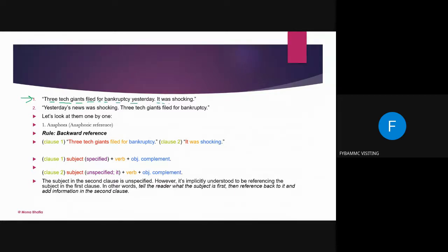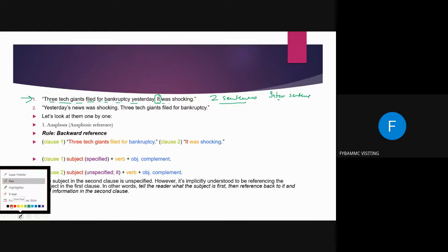It was shocking. Now these are two sentences, right? As I told you, this is an example of inter-sentence reference. This word "it" has come here in the second sentence, but it refers to something else. So we are going to break this down piece by piece, clause by clause, so that you understand what I'm trying to tell you. I'll take a different ink so that you don't get confused.